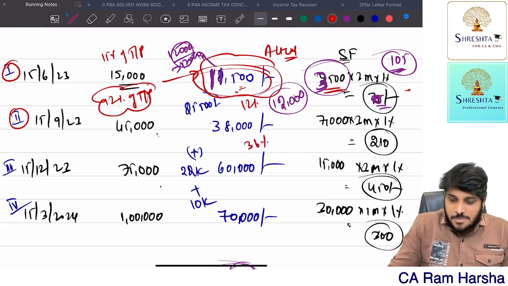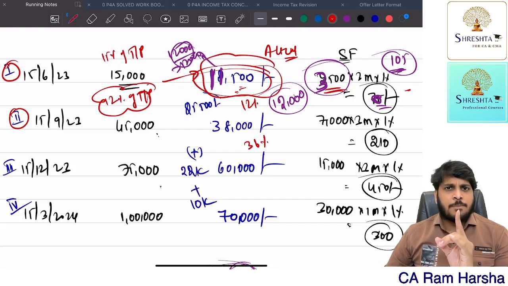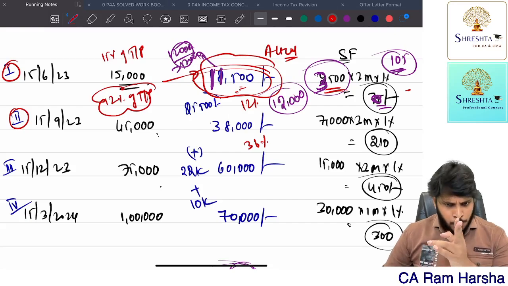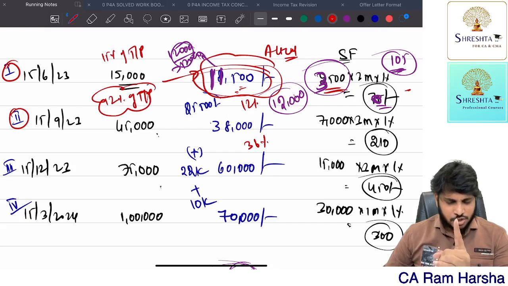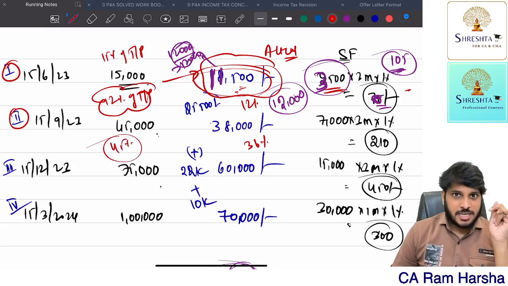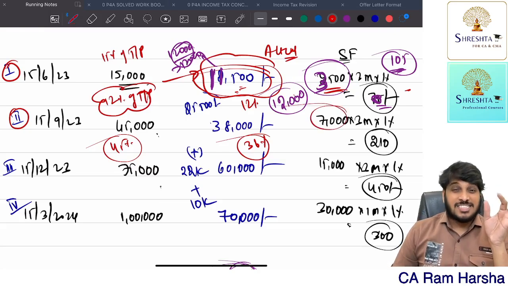For the first installment, 12%. What they are saying is, if the first installment paid by you is at least 12% of the tax payable, at least 12, even though you did not pay 15, you paid at least 12. There is a shortfall, but interest will not apply for the first installment shortfall. For the second installment, you are supposed to pay 45%. You only paid 36 or more than 36. There is a shortfall. Still, I will not collect interest.